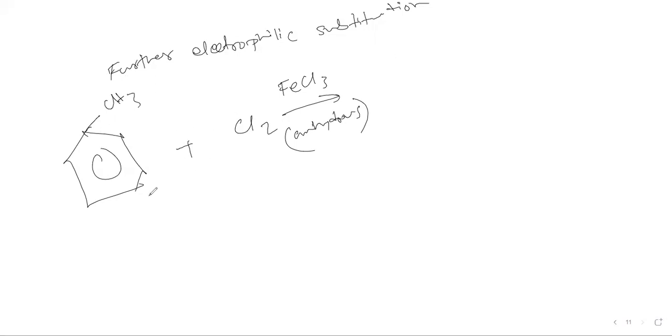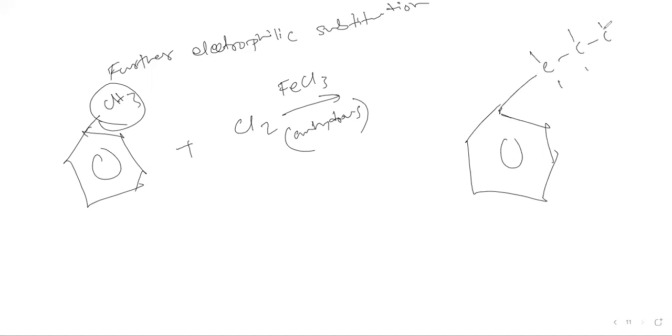Now, if there's this methyl group already there, or this alkyl group, okay. Due to the presence of this alkyl group, and this alkyl group could be anything. For example, this could also be an alkyl group, like CH2, or we can have an aldehyde or a ketone group here.